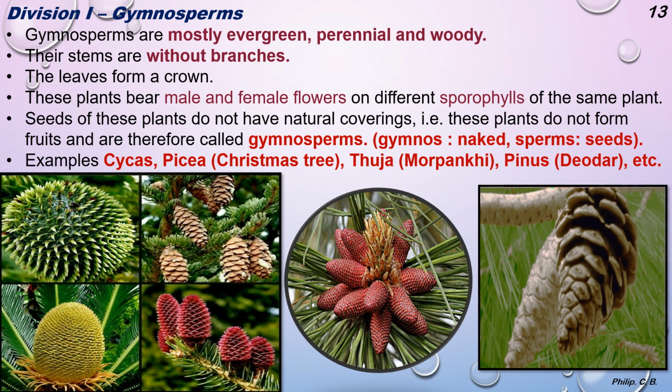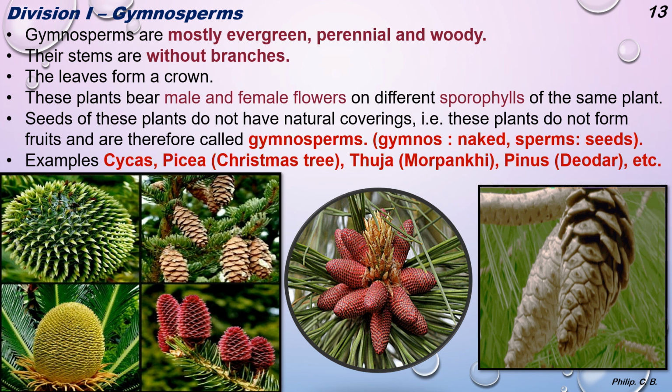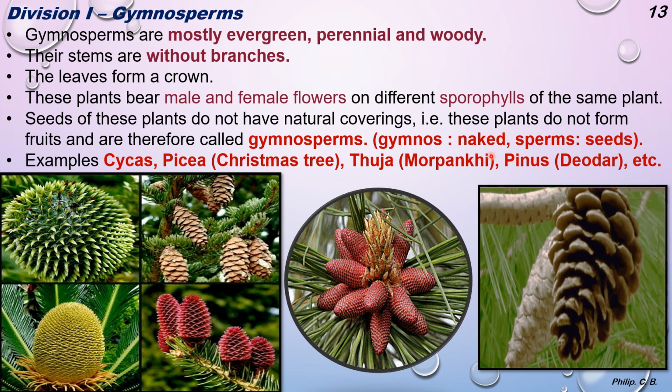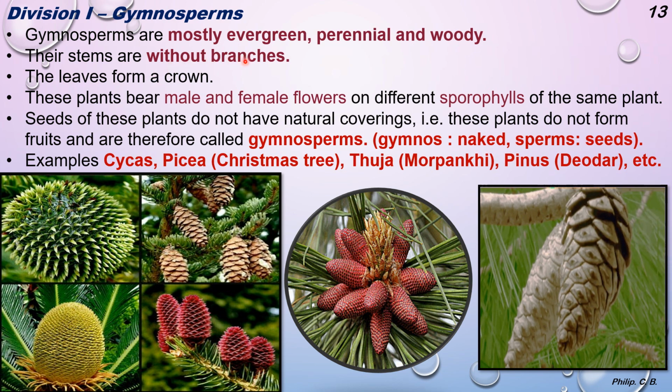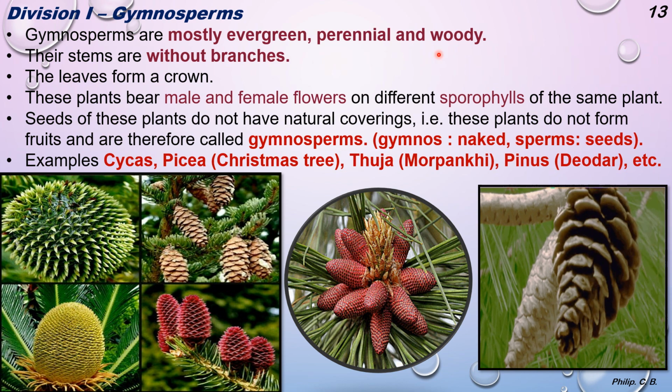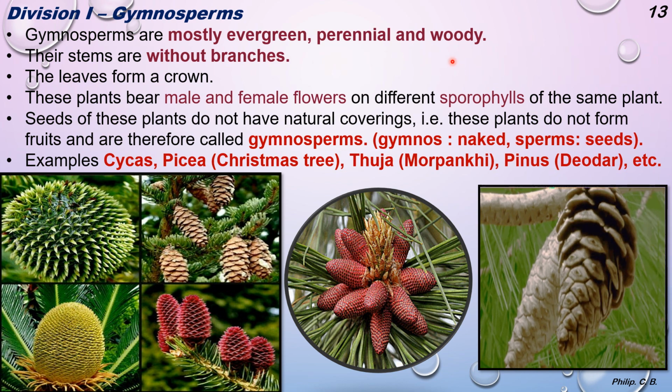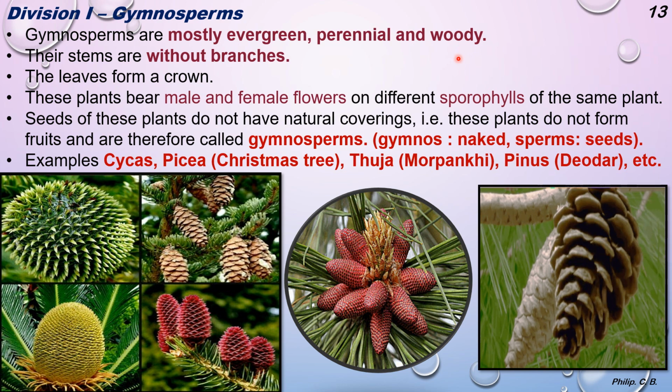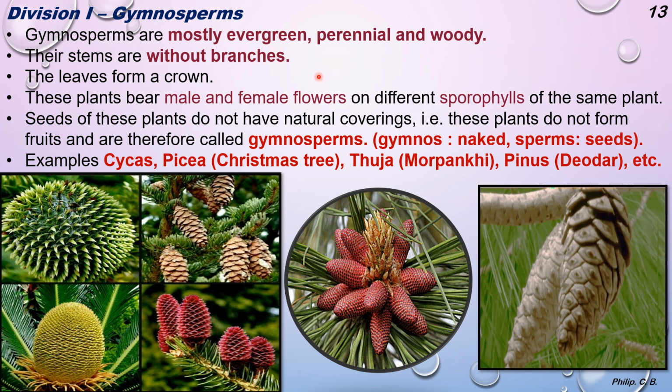Now we come to the individual division, that is gymnosperm. So first point, gymnosperms are mostly evergreen, perennial and woody, meaning they are found throughout, they grow throughout the year. The plants are thick and woody, and they are evergreen plants.